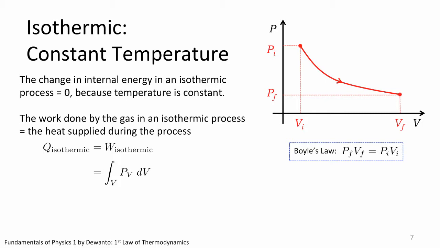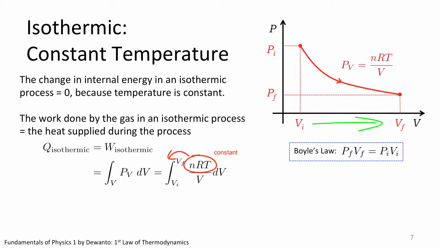We can do so by recalling the ideal gas equation. Notice that N times R times T is a constant factor, since T is conserved in isothermic process. We can thus take this out of the integration and simply integrate 1 over V dV with the limit of integration going from the initial volume Vi to the final volume Vf. The outcome of the integration is given by the natural logarithm of final volume over initial volume.